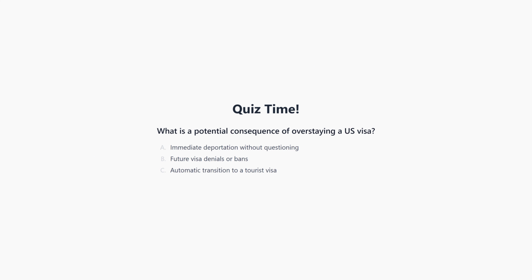Let's test your understanding. What is a potential consequence of overstaying a U.S. visa? Is it A. Immediate deportation without questioning, B. Future visa denials or bans, or C. Automatic transition to a tourist visa? You may pause the video now to think about the answer. We will discuss the answer in the next section of the video.